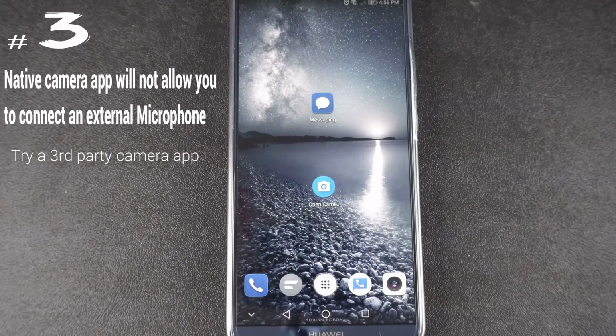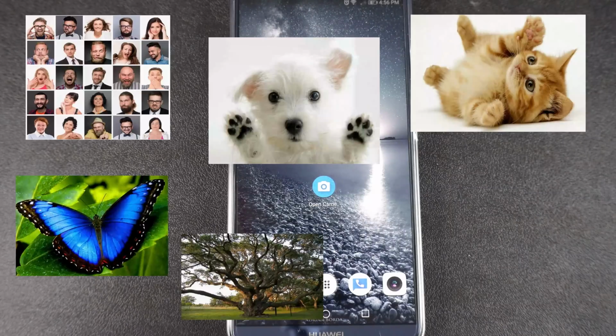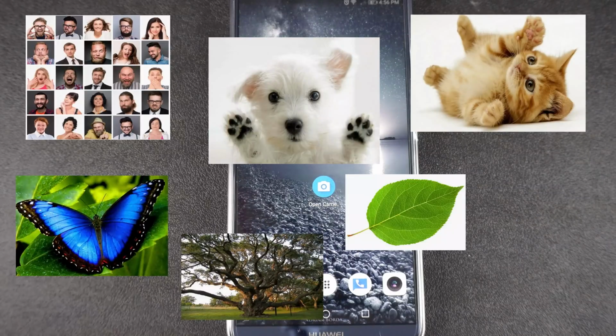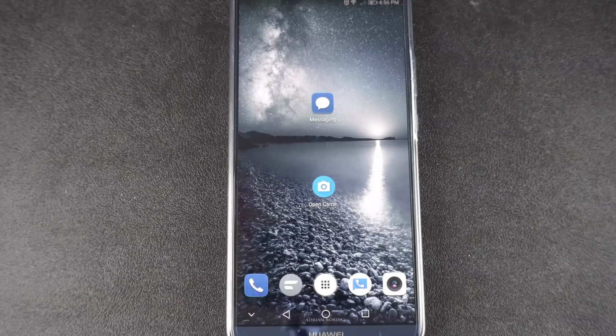For me, it was a flaw because it deals with the native camera app. Now the native camera app is a phenomenal camera. It has an AI chip inside this phone that allows you to take pictures and just point at whatever you're taking a picture of and it will cipher between a human, a dog, a cat, a butterfly, a tree, a leaf, food. It will cipher between any of those things instantly to give you the best quality shot.